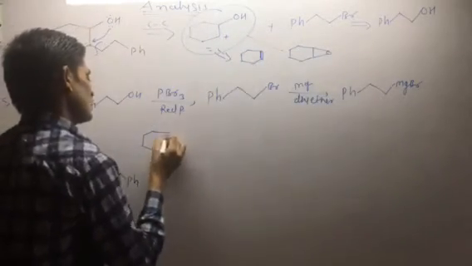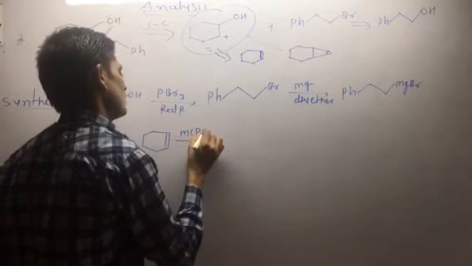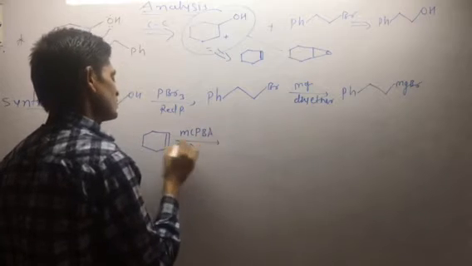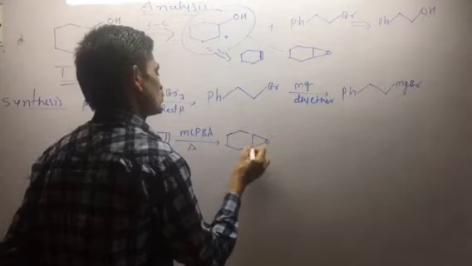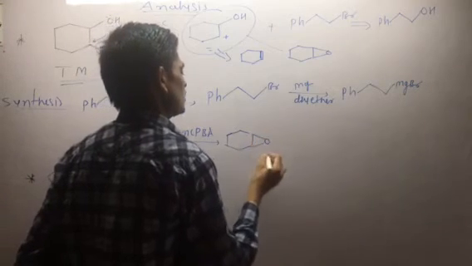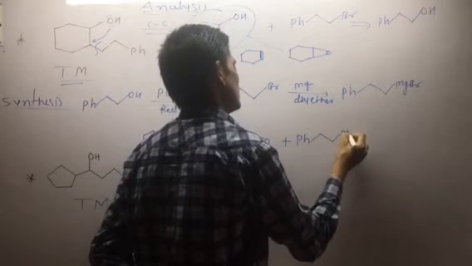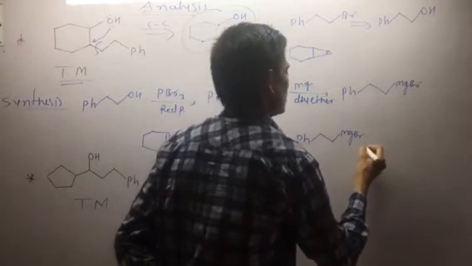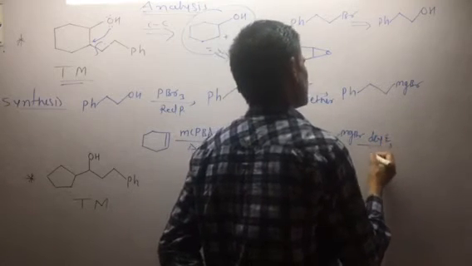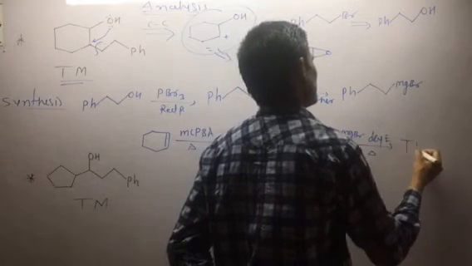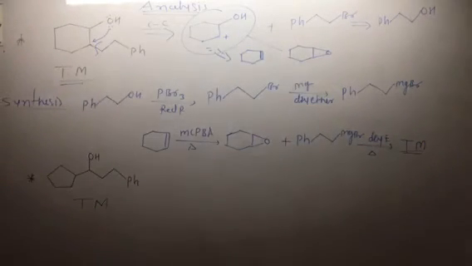Take cyclohexene. It is reacted with MCPBA, a peracid. It is converted into the epoxide, oxirane, a cyclic ether. Then it is reacted with PhCH2MgBr, the Grignard reagent, in the presence of ether as an organic solvent, and this forms the target compound. This is the synthesis plan.